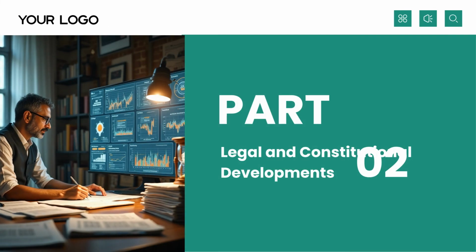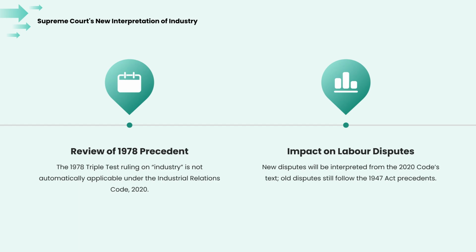Moving to Part 2, we examine significant legal and constitutional developments occurring this month. The Supreme Court has addressed the interpretation of the term industry. Under the new 2020 Industrial Relations Code, the 1978 precedent may not apply, shifting how new labor disputes are handled.